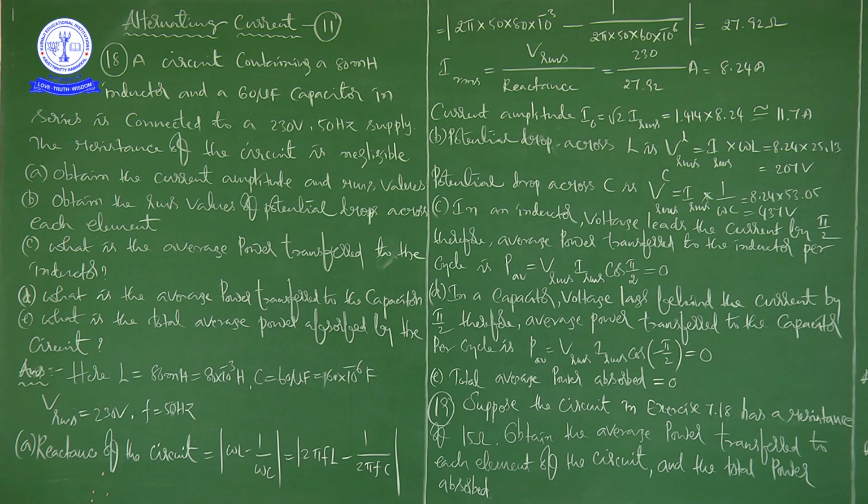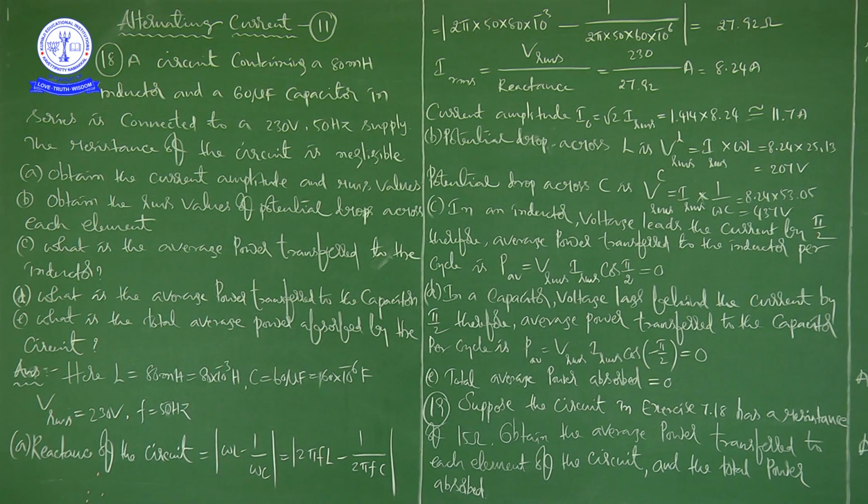We also calculated average power transfer to the inductor and to the capacitor, and then total average power. That's what we calculated in problem number 18.